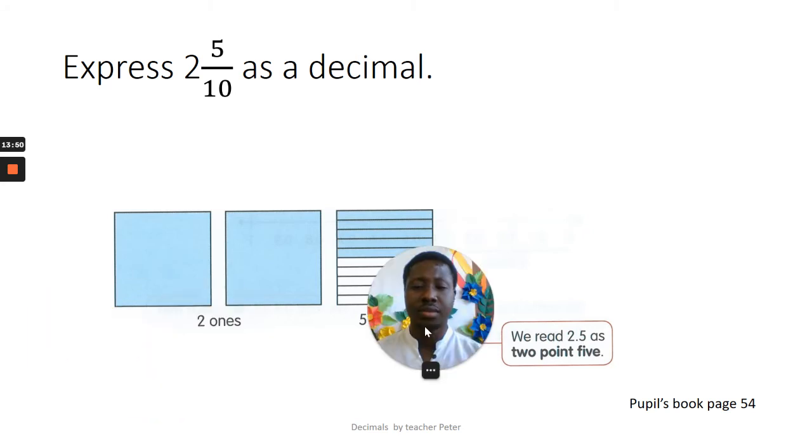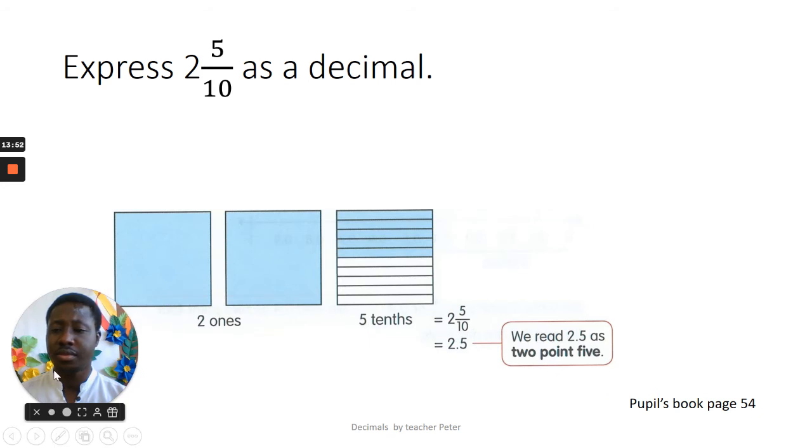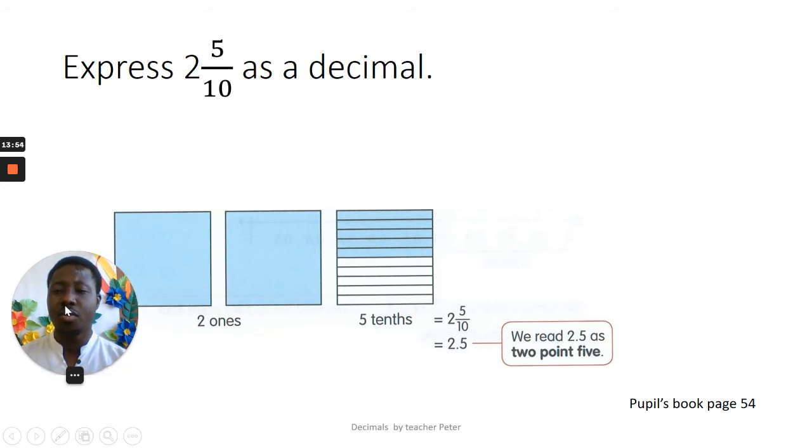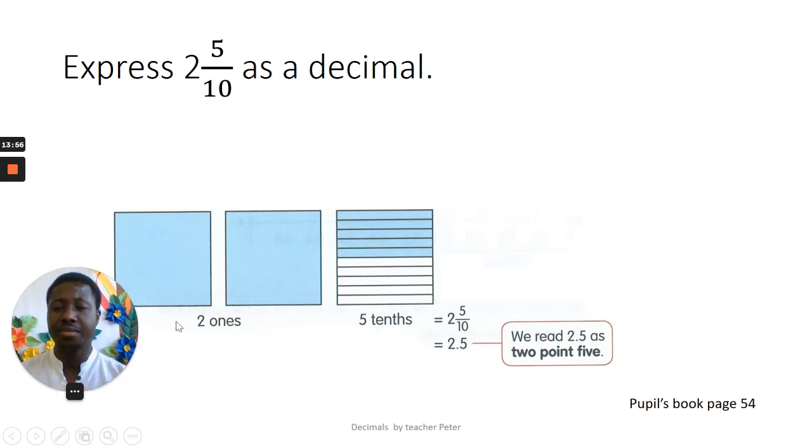So what it means is that two wholes, and this one we will count 1, 2, 3, 4, 5. Remember, 5 over 10 is 0.5. So you have 2 plus 0.5, and you are going to get your answer as 2.5.